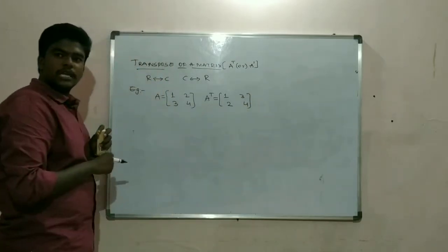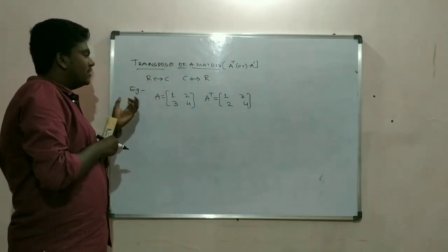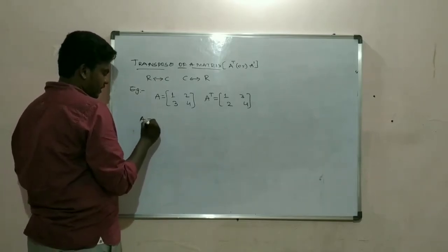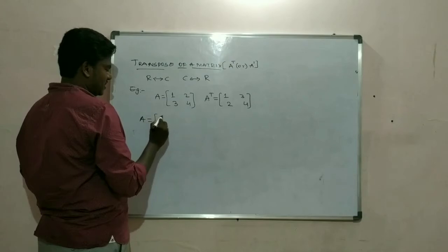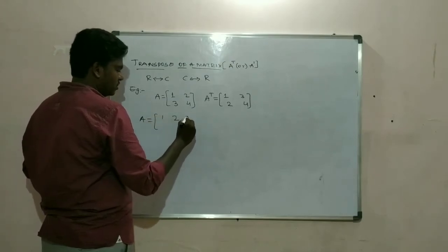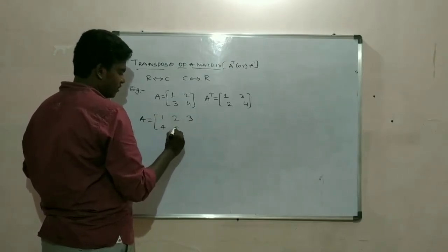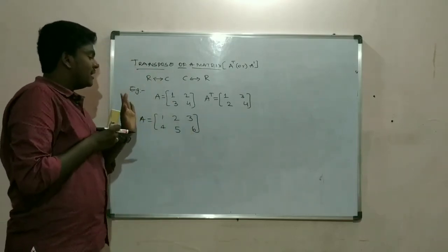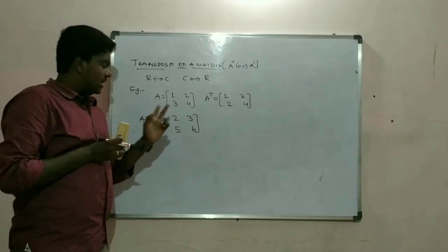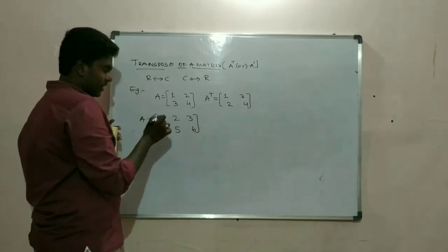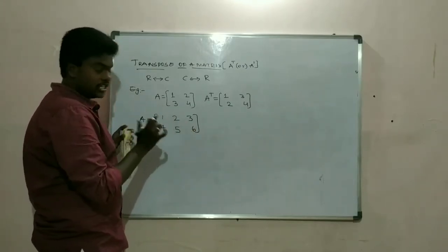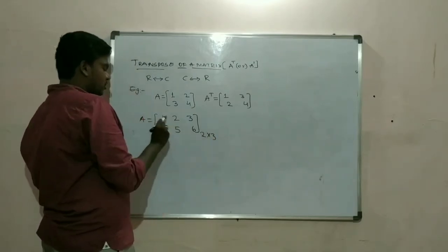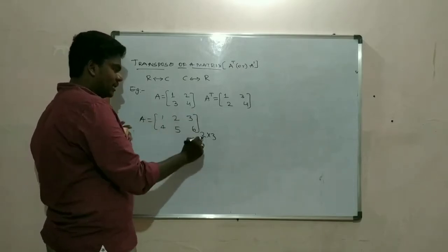Simple. This is the transpose of a matrix. Now we'll see a higher order matrix. See, if A is given like this: 1, 2, 3, 4, 5 and 6. Not only are the elements changing, even the order will change. What is the order of this? 2 cross 3. We know 2 rows and 3 columns. That is 2 cross 3.